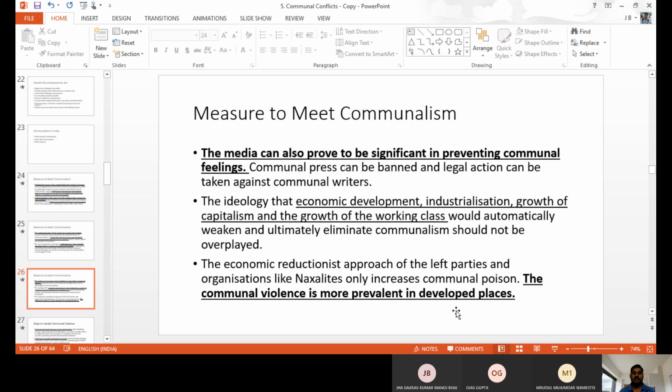So with economic policy, industry, capitalism, working-class people, we have to start when everybody is busy in their working environment, job, factory, industry, timing, schedule, buses, shift time. Like this, we can control the crowd. So government has to focus on particular states, then we can control the violence. And communal violence is less prevalent in developed places, advanced places, because they are already aware, they already know it, they have a good education system, good economic and industrial sector, a good setup.